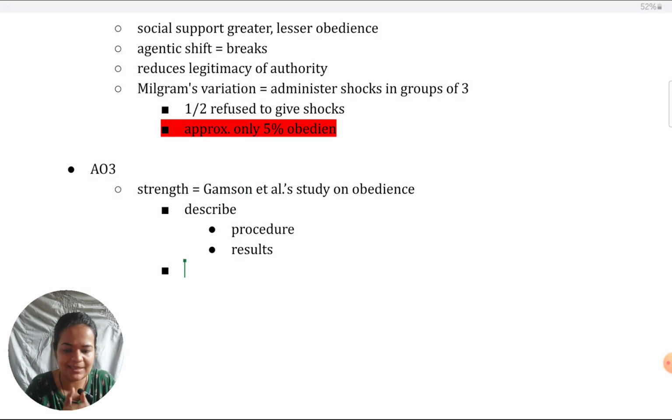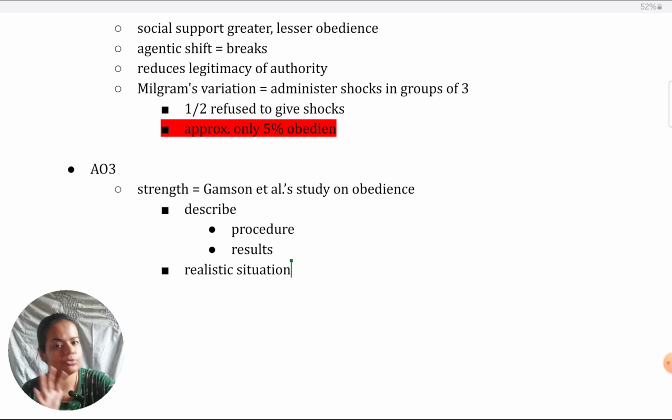What you need to give is reasoning for why this is a strength of the social support explanation. Because it goes to show, in a very realistic situation in which participants were totally naive, they could not have shown any social desirability. They did not know that this was what was being investigated, whether they obey or not. In that situation also, when they had the support of each other, they refused to obey the authority figure. So it gives very realistic and concrete empirical evidence for this explanation, increasing its credibility or internal validity.